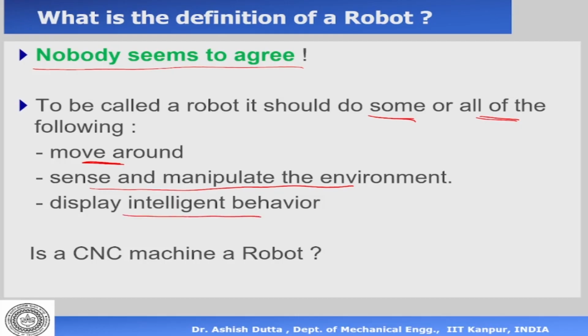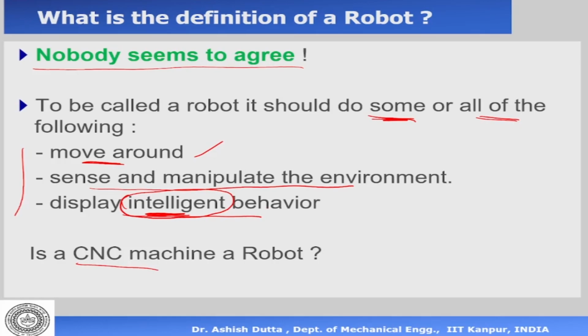And it should display some kind of intelligent behavior. Okay. Now, the third one, intelligent behavior, is not that easy to explain, because when we say intelligent, what do we mean? How do you know if a machine is intelligent? Okay. So this is a little tricky. Okay. But we understand that if it has some kind of intelligence, it can be classified as a robot. So to be called a robot, a system should do some or all of the following. So if it moves around, it's fine. If it senses and manipulates the environment, it's fine. Or if it can display some kind of intelligent behavior, then also we can call it a robot. Now, by this three, is a CNC machine a robot?